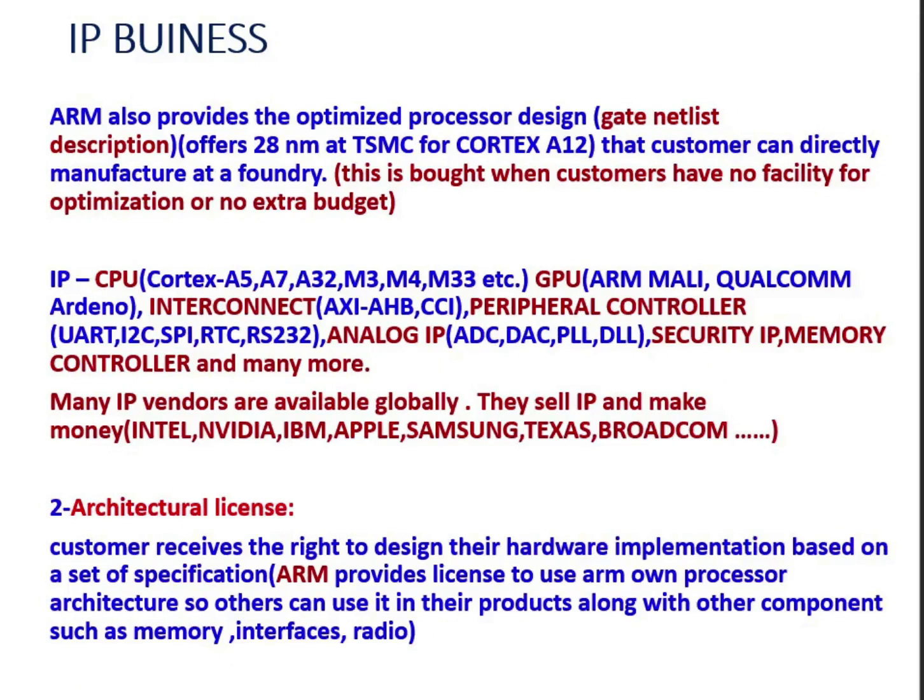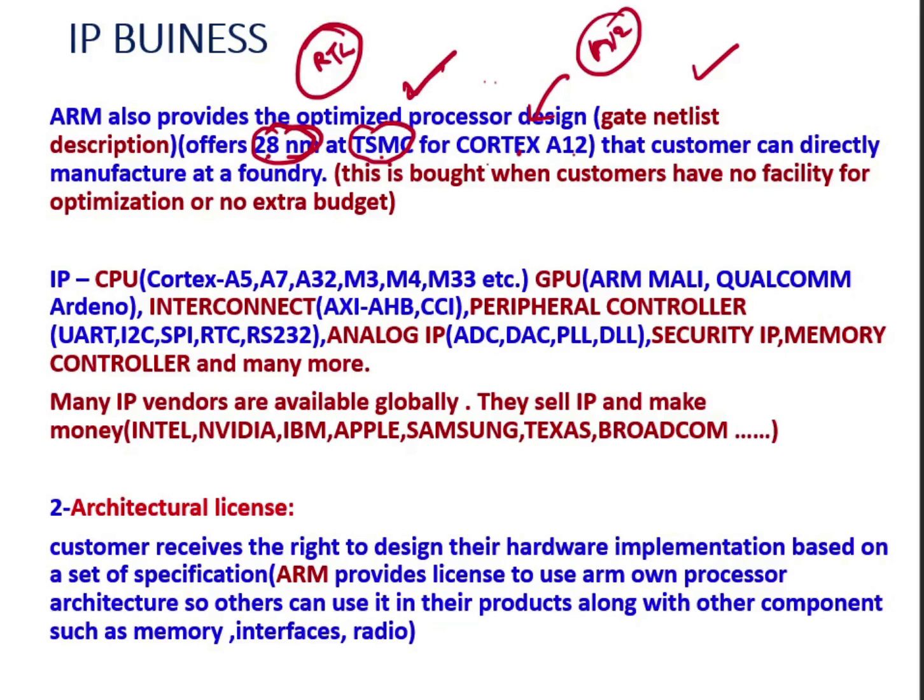See, ARM also provides an optimized processor design. Not only do they provide the RTL code design, they also provide the optimized processor design, for example a gate level netlist. For example, 28 nanometer technology at TSMC. For example, the Cortex series A12, Cortex A12. If someone wants to buy that one, it is designed at TSMC, the technology is 28 nanometer, and they provide that processor.